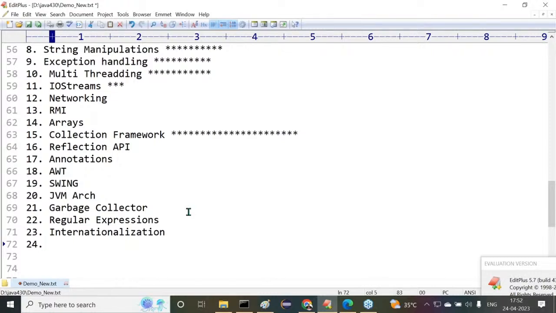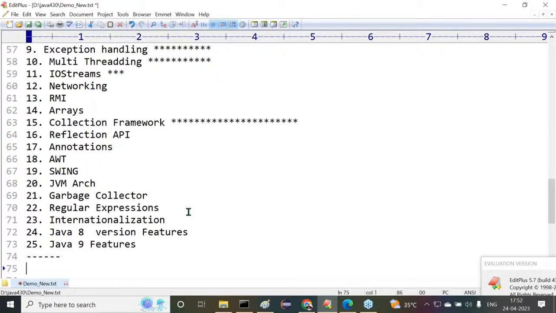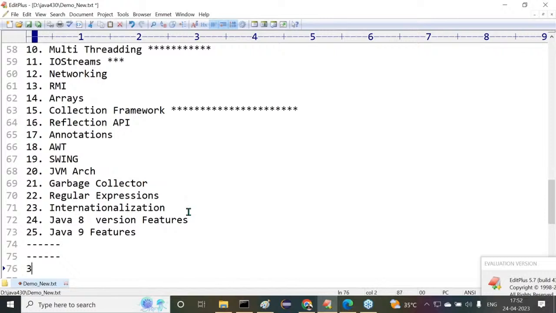Anyway, in the list of topics I'm giving here, if I miss any topic, then it will be covered in the flow. After completion of this content, Java 8 version features. Java 8 version features. All right, from Java 8, next one is Java 9 features, and so on and so on, like this. Maybe almost 35 to 36 topics at present, I think.